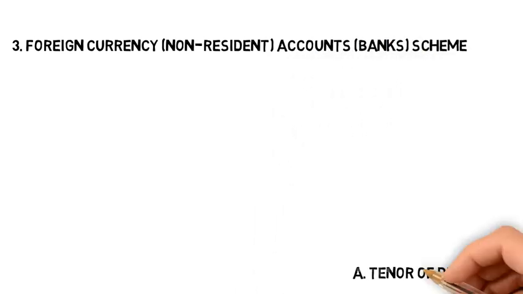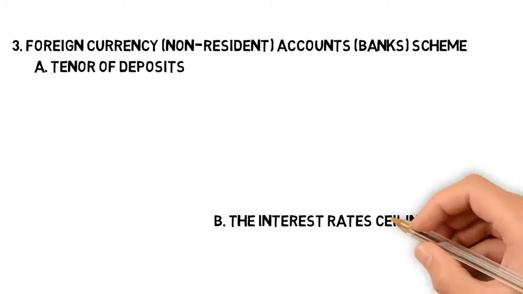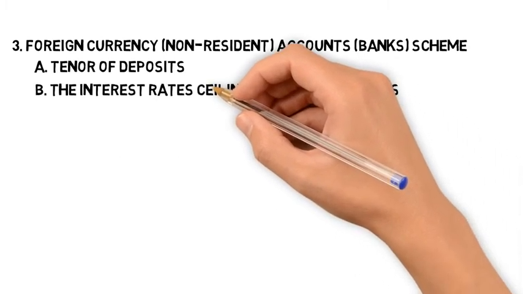Banks, scam. Tenor of deposits. The maturity period for term deposits under the FCNR/B scheme shall be maximum up to 5 years. No bank shall accept or renew FCNR/B deposits over 5 years, and no recurring deposits shall be accepted under the FCNR/B scheme. The interest rates ceiling on FCNR/B deposits.